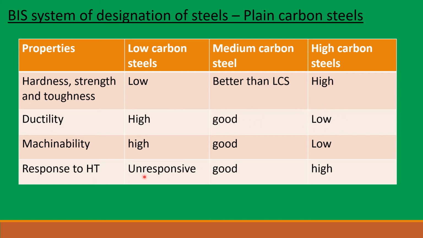Ductility. Low carbon steels are highly ductile, medium carbon steels are good, but high carbon steels have very low ductility. Machinability. Low carbon steels are highly machinable, medium carbon steels are good, but high carbon steels have very low machinability. Response to heat treatment. Low carbon steels are practically unresponsive to heat treatment. Medium carbon steels are good, but high carbon steels are very highly responsive to heat treatment processes.